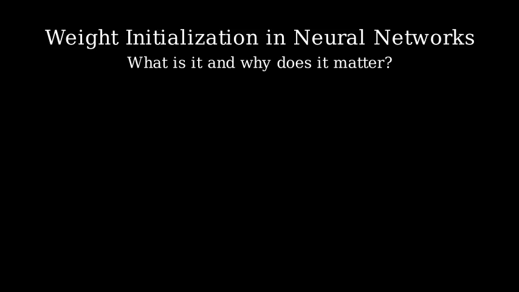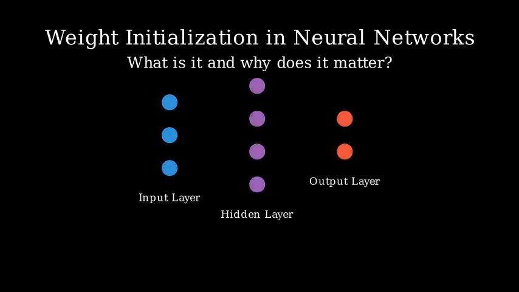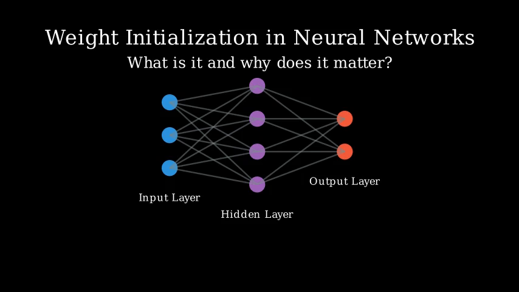Let's start by reviewing the basic structure of a neural network. A neural network consists of layers of neurons. These neurons are connected by weights, which determine how information flows from one layer to the next. The weights are the parameters that the network adjusts during training. These weights represent the strength of connections between neurons.